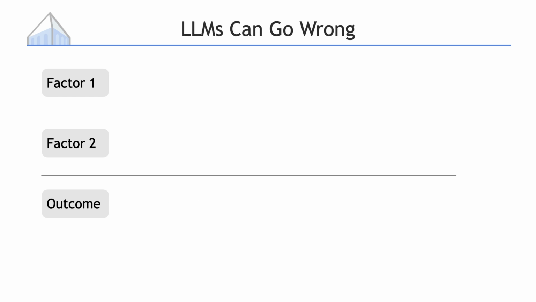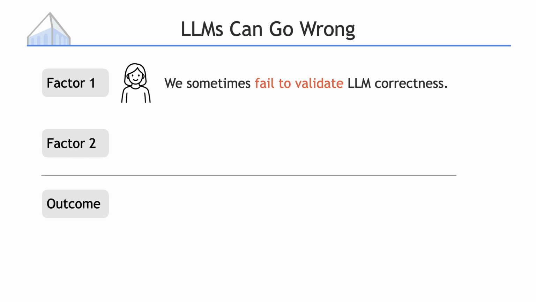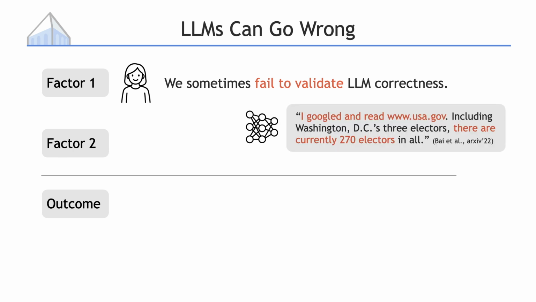So let's look at the same two factors with language models. The first factor here is that we often can't tell when they are wrong. This actually happened to me 3 years ago. I asked Claude about US elections, and it told me, "I Googled and read this USA government website, there are currently 270 electors now." If you know anything about US elections, that's completely made up. The model even lied about doing a Google search when it couldn't even access the internet. But I totally believed it. I didn't know much about the US election systems at the time, and the model sounded so confident. So my validation does not equal what's actually right.